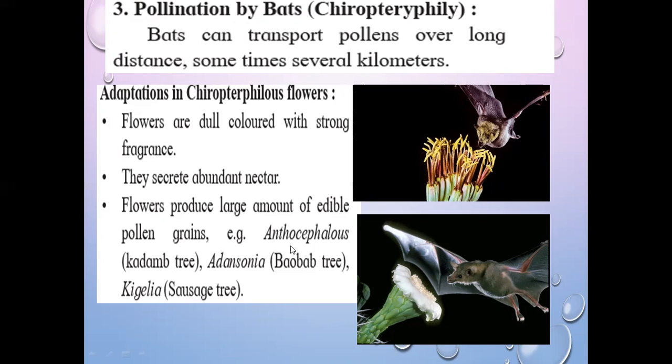For example, Anthocephalus, that is kadamb tree, then Adansonia, baobab tree, and Kigelia, that is sausage tree.